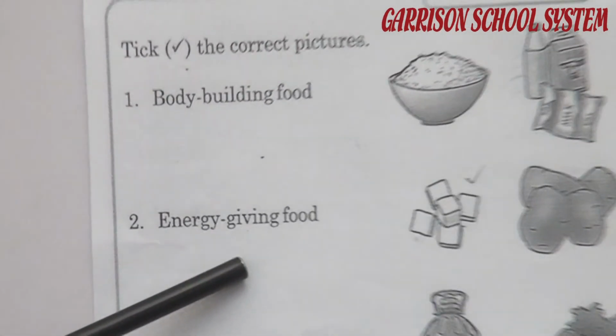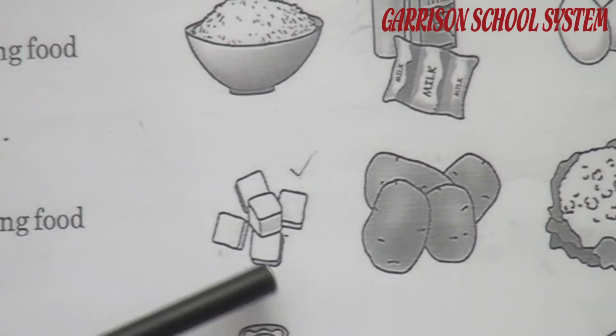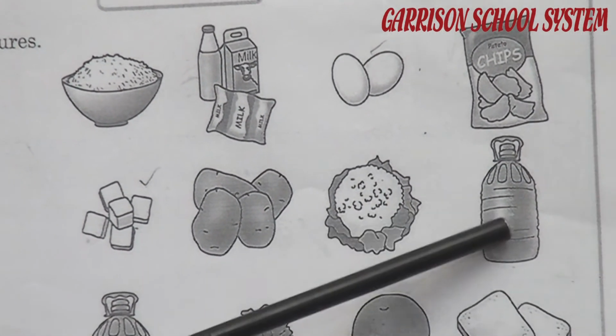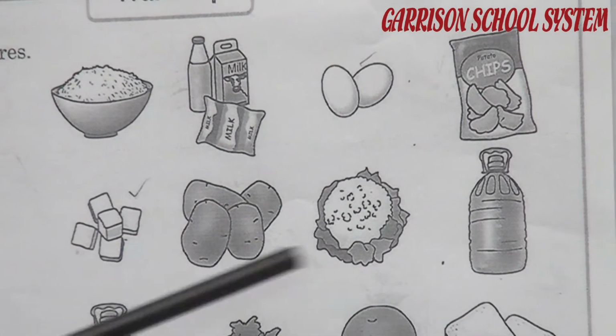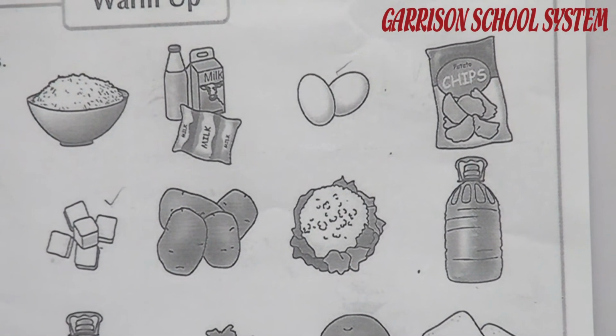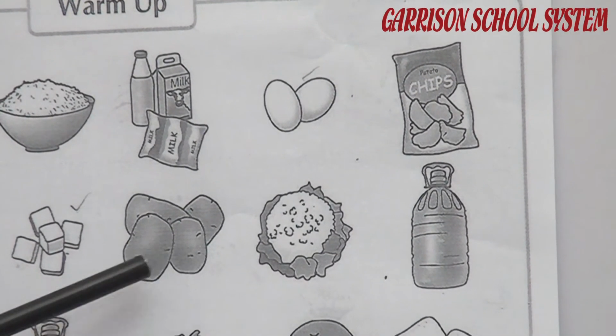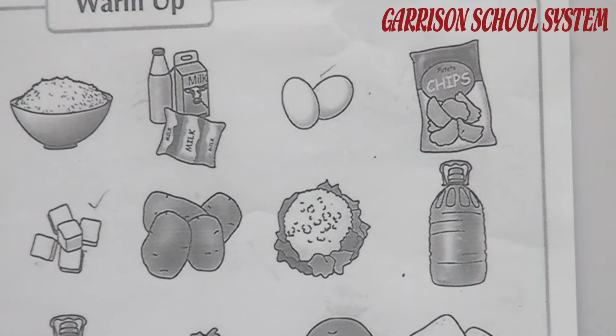The second group is the energy giving food. Here are 4 pictures: sugar, potato, cabbage, oil. Which things are included in the energy giving food? These are sugar and potato. You have to tick the sugar and potato.